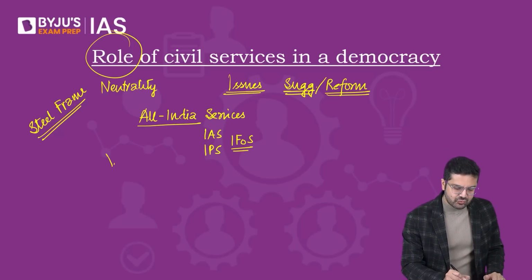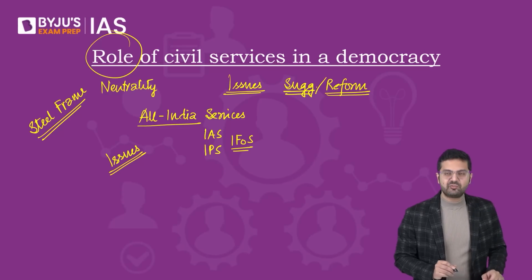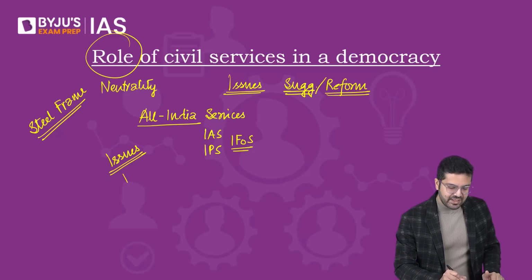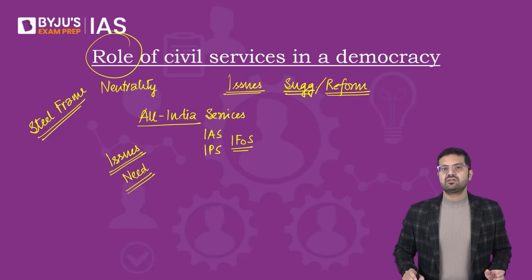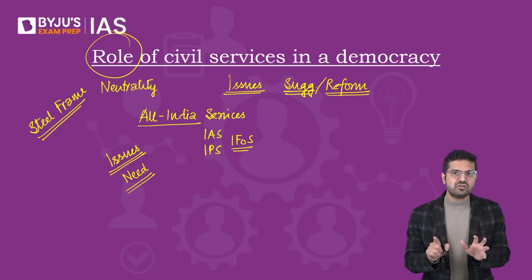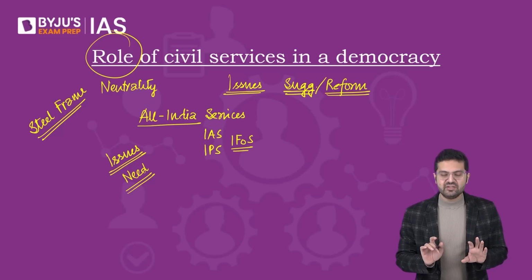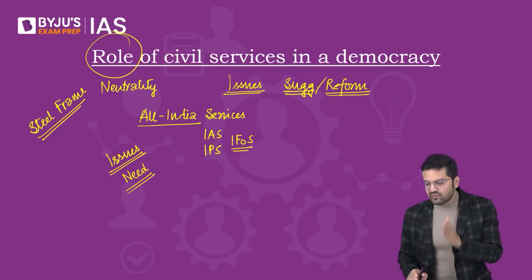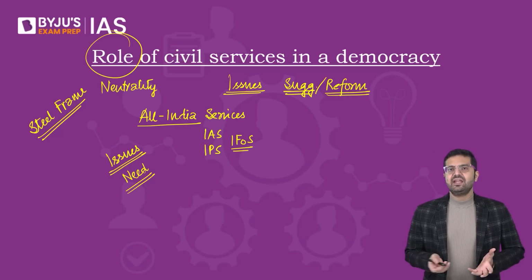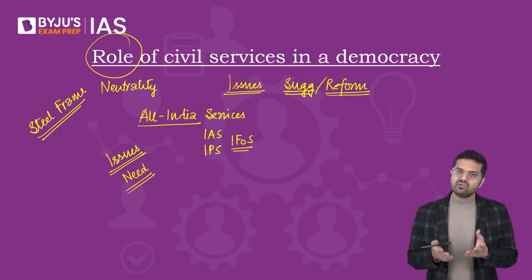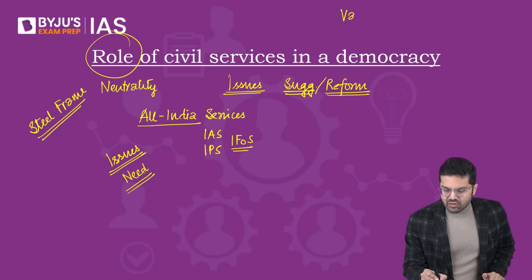Then also the issues: what problems do states have with respect to All India services, and why do we need All India services? Also, why have the Sarkaria Commission and the Punchhi Commission, chaired by the former Chief Justice of India, Madan Mohan Punchhi, focused so much on the need and importance of All India services? All these need to be covered comprehensively under the role of civil services in a democracy. And then you should also know some basic issues pertaining to civil servants, things like the issue of vacancy, the issue of staff strength. The total strength itself is very low.